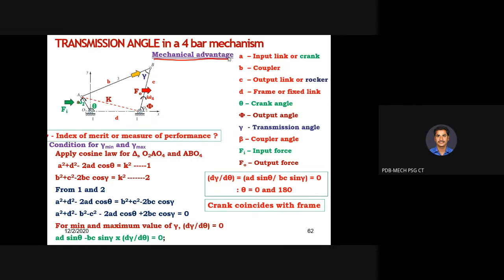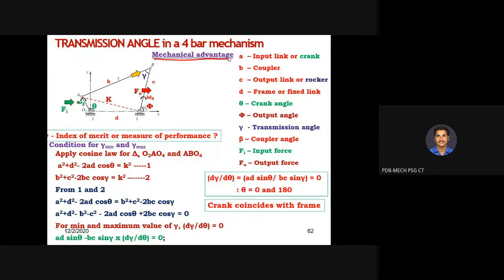One index of merit, which we discussed yesterday, is the transmission angle, and another is called mechanical advantage. What is meant by index of merit? Yesterday I told you it is like a measure of performance, or measure of output, or how effectively it works.